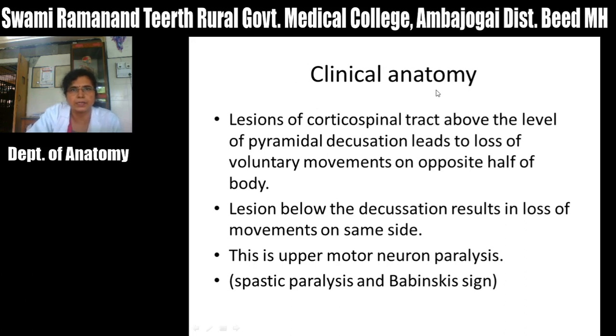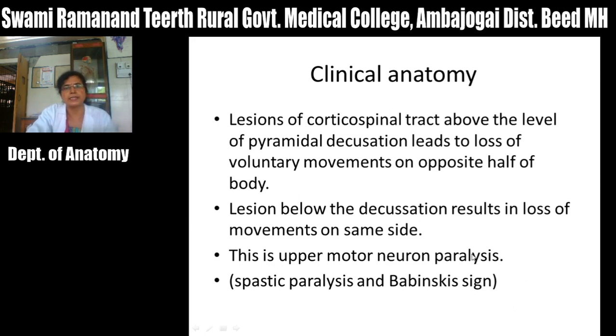Clinical anatomy of these corticospinal fibers. Lesions of the corticospinal tract above the level of pyramidal decussation. If there is a lesion above the level of pyramidal decussation, that leads to loss of voluntary movements on the opposite half of the body. If the lesion is below the decussation, that results in loss of voluntary movements on the same side of the body, and this is the upper motor neuron type of paralysis.